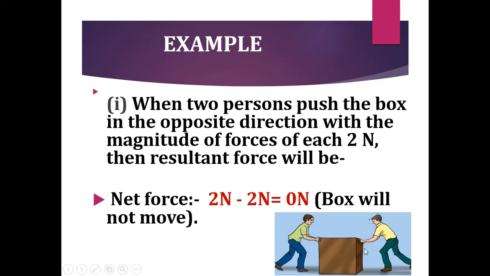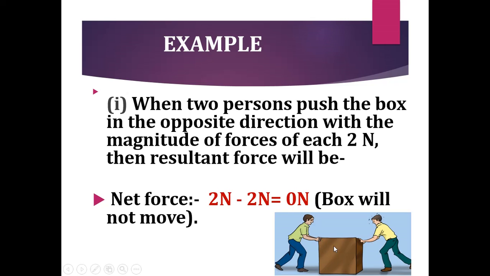So both of them are pushing the box in the opposite direction with the same force of 2 Newton each. The resultant force will be the difference between the magnitudes of the forces, that is 2 Newton minus 2 Newton is equal to 0 Newton.